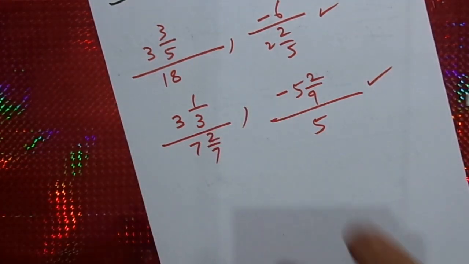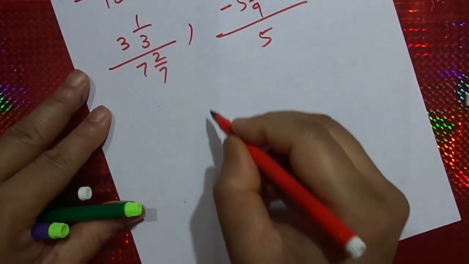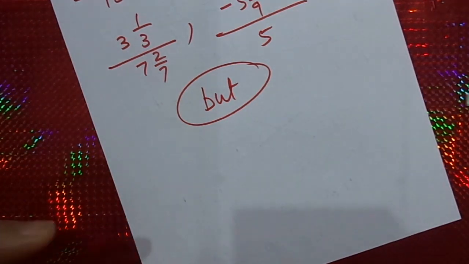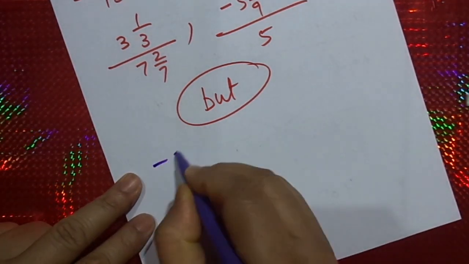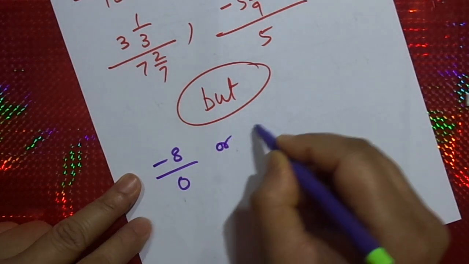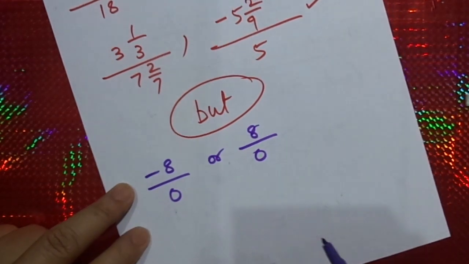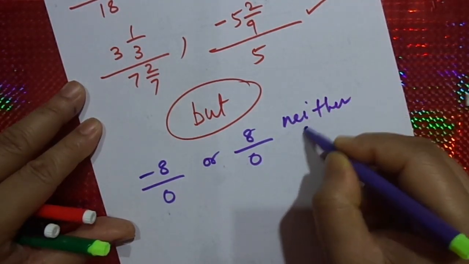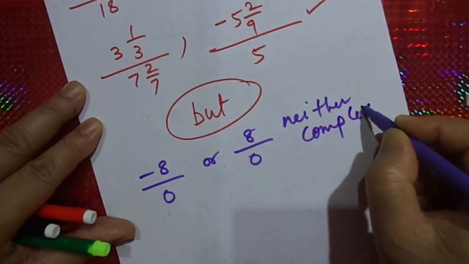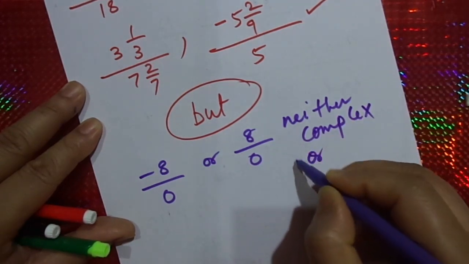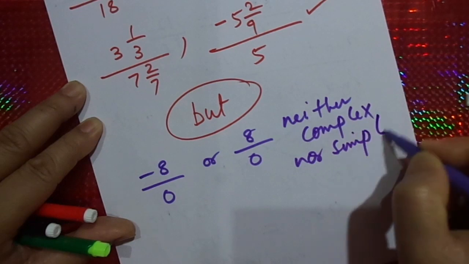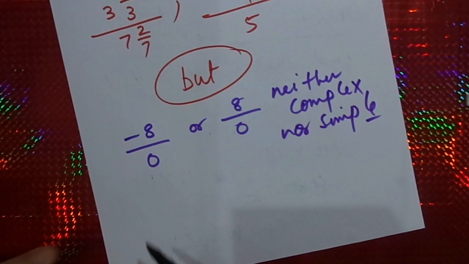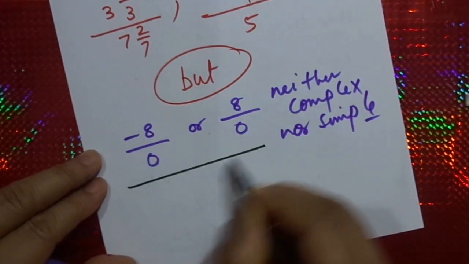Of course, you can see it as complex numbers. But this but is very dangerous. How dangerous? Because when you talk about 8 by 0 or minus 8 by 0, they are neither complex nor simple fractions, because they are undefined.